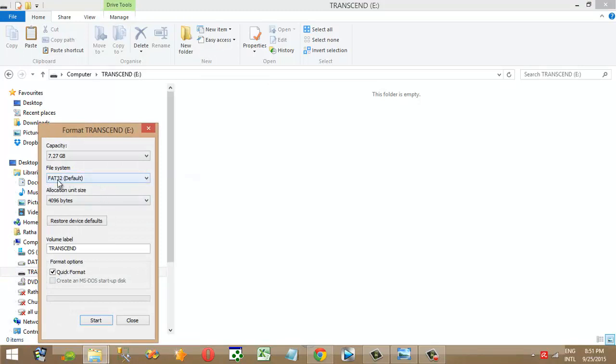You choose here file system. You need to choose NTFS.